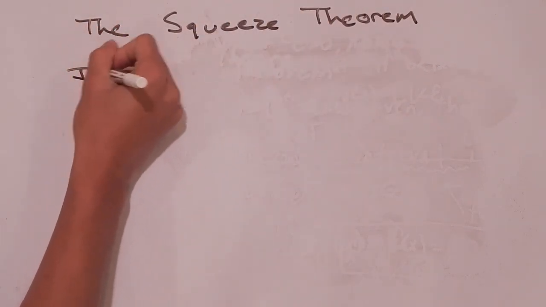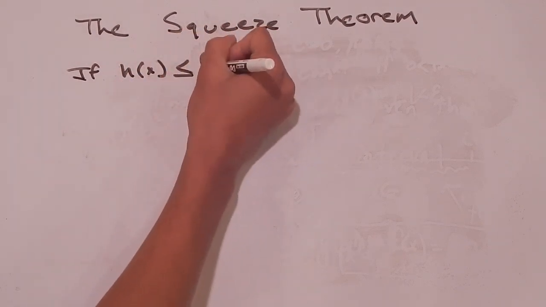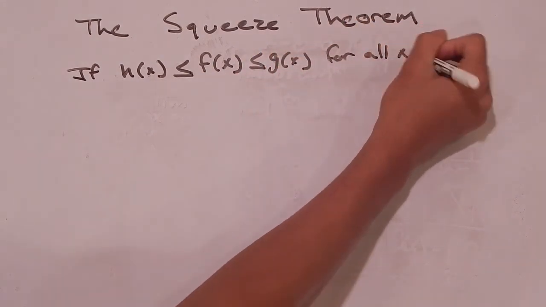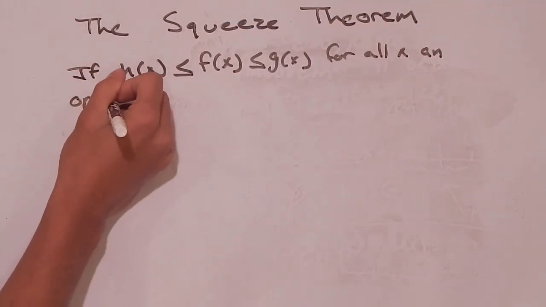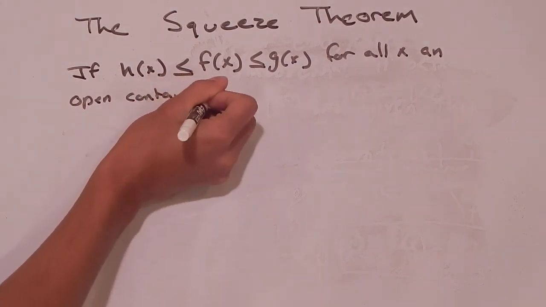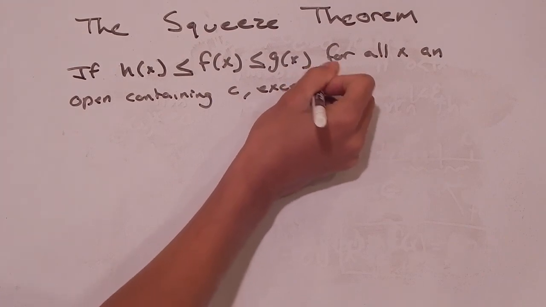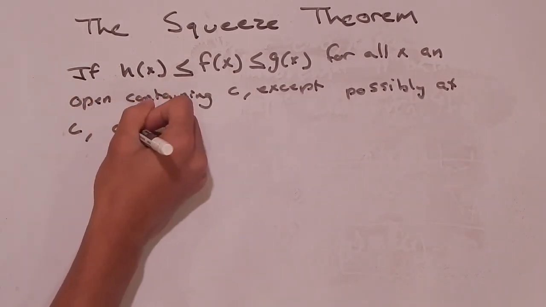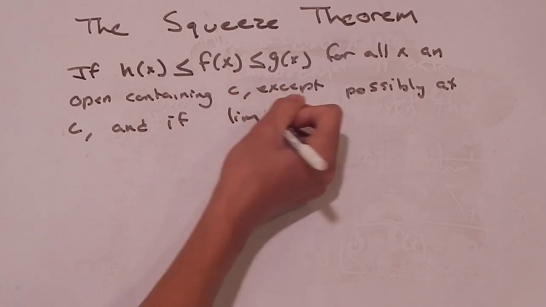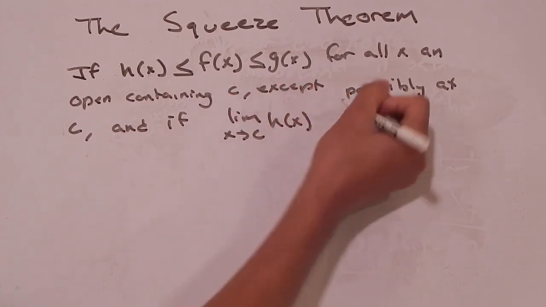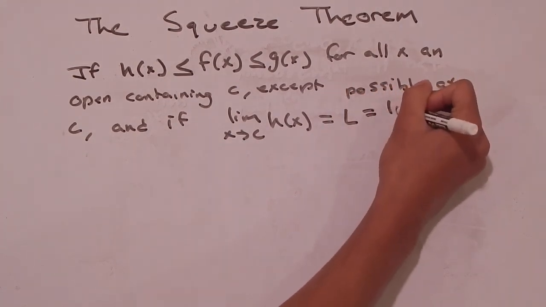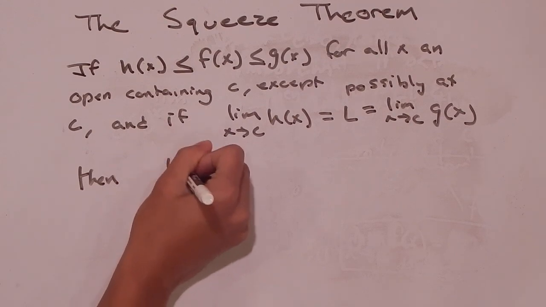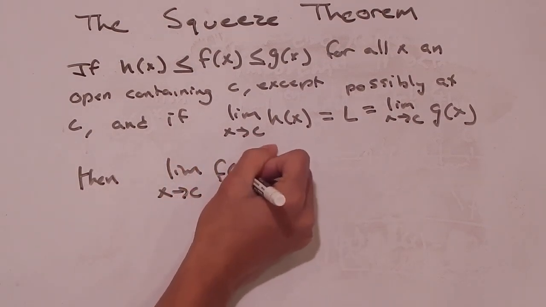It says if h of x is less than or equal to f of x, which is less than or equal to g of x, for all x on an open interval containing c, except possibly at c, and if the limit as x goes to c of h of x is equal to L, which is equal to the limit as x goes to c of g of x, then the limit as x goes to c of f of x is also equal to L.